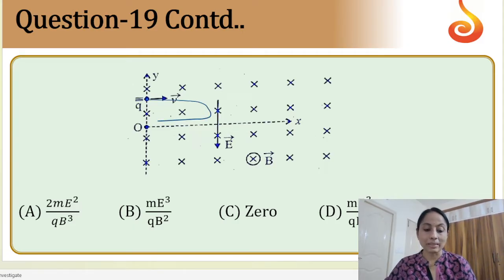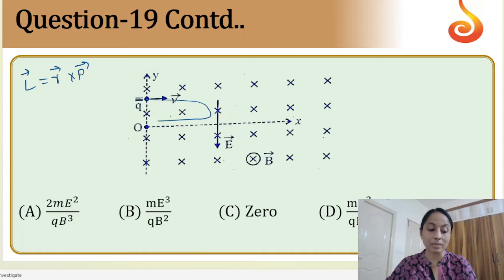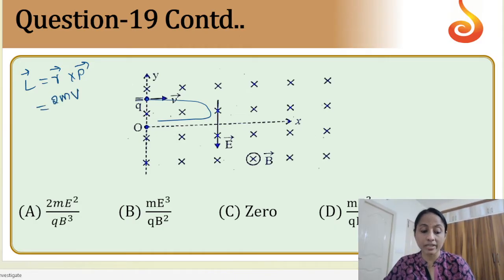So for that, now we need to find out angular momentum. Angular momentum L bar is equal to R bar cross P bar. And here R bar and P bar are perpendicular to each other, so we can take directly R into mv, the momentum. So this is the formula.